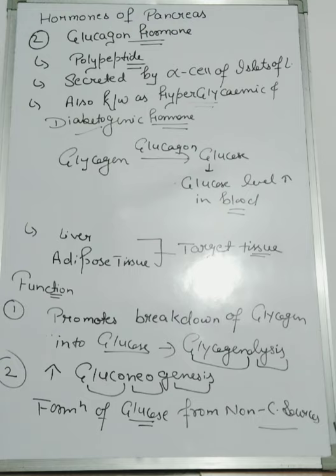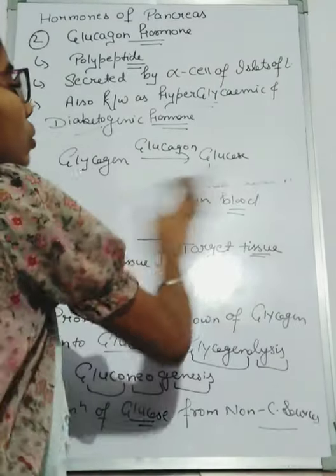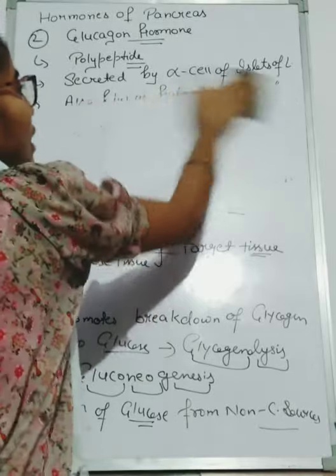And as you know, insulin and the glucagon hormone are antagonistic in function. Why do we say antagonistic?